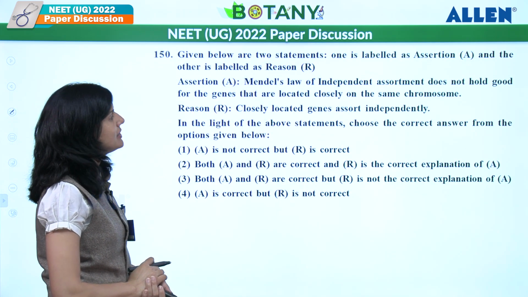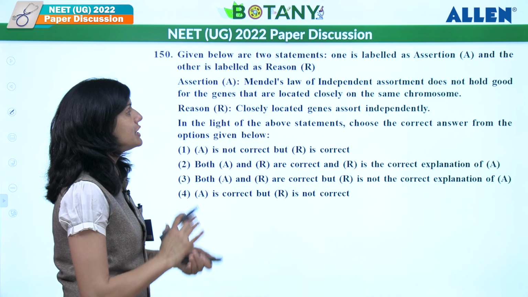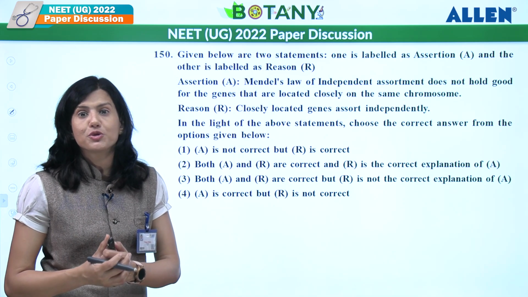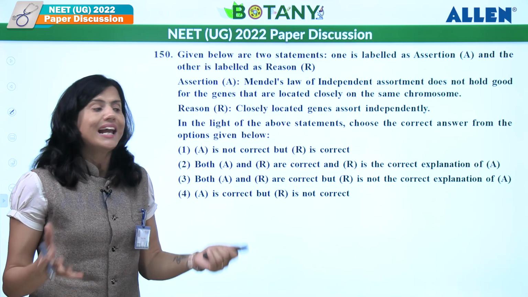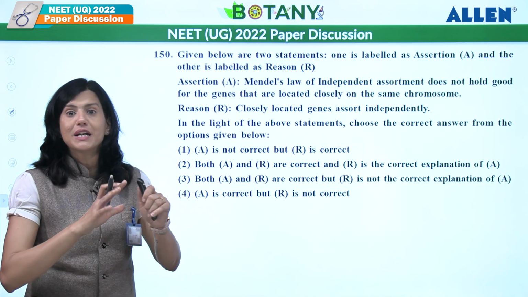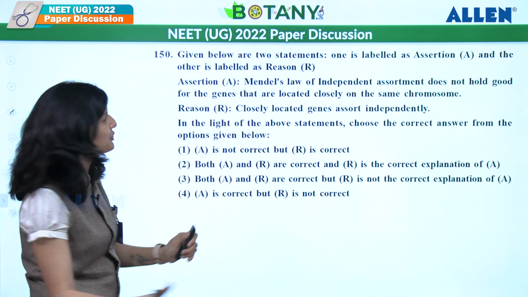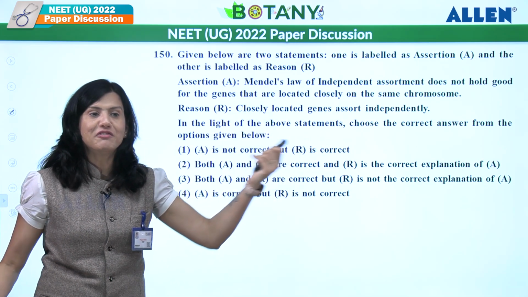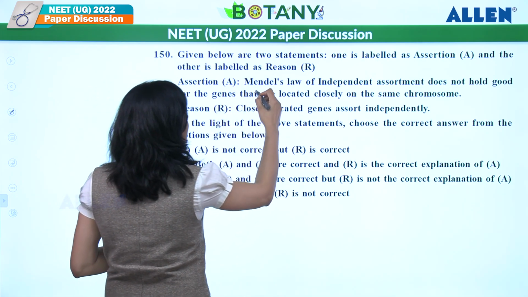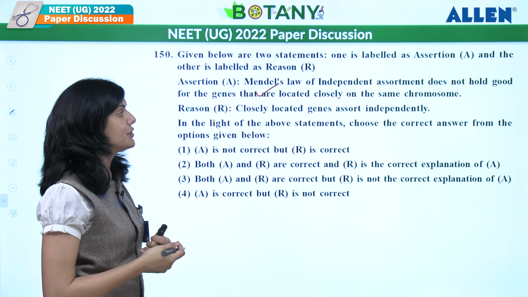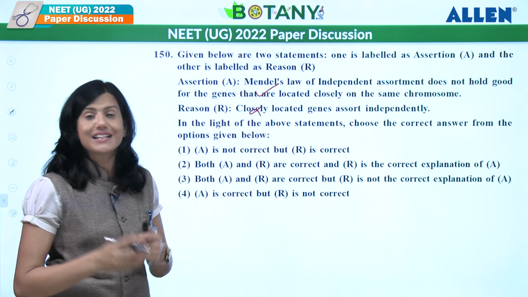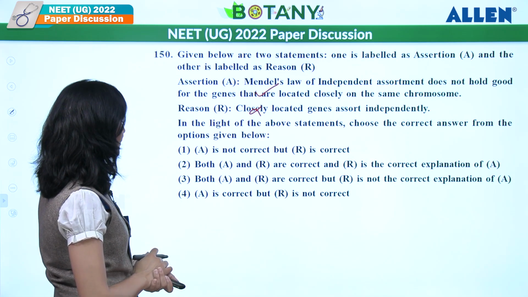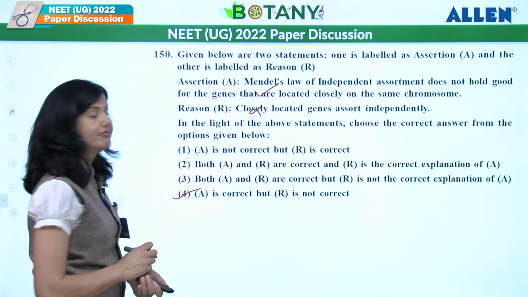Let's see this one. Mendel's law of independent assortment does not hold good for the genes that are located closely on the same chromosome. Correct, because this shows linkage. Independent assortment means genes should be present on 2 different chromosomes, not on the same chromosome. If they are present on the same chromosome, they should be very far. They should not be over here very close to each other, right? So that is a right statement. Closely located genes assort independently? No, they show linkage, an exception to the law of independent assortment. So A is right, whereas R is wrong. So the answer should be the 4th one.